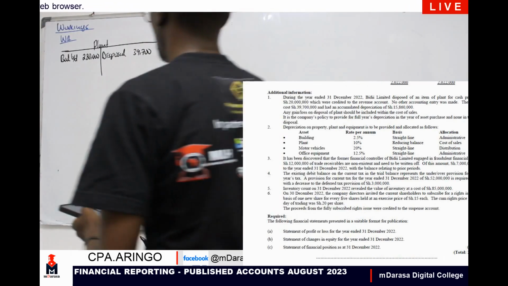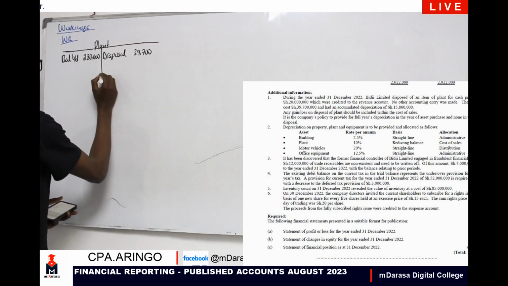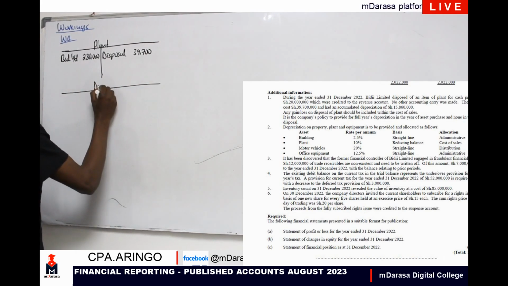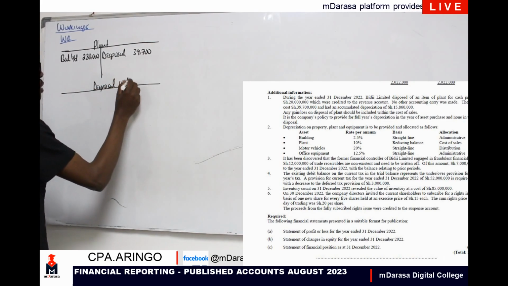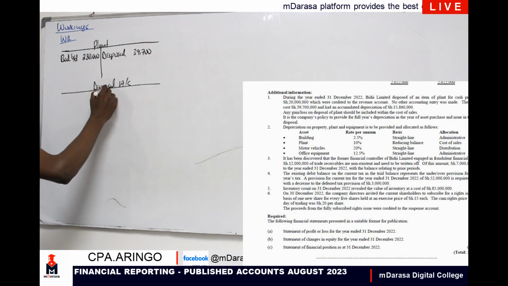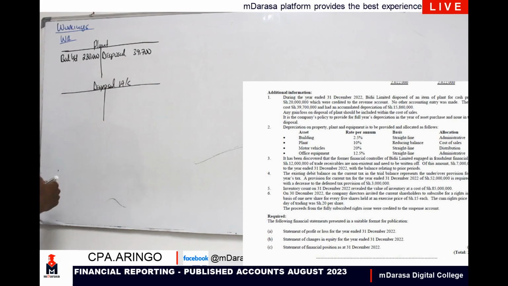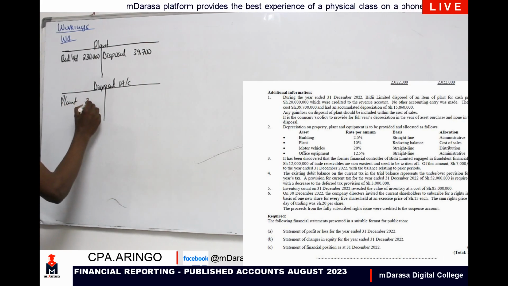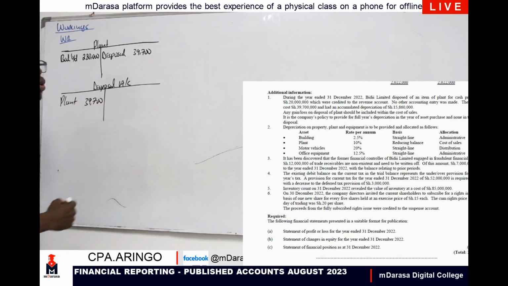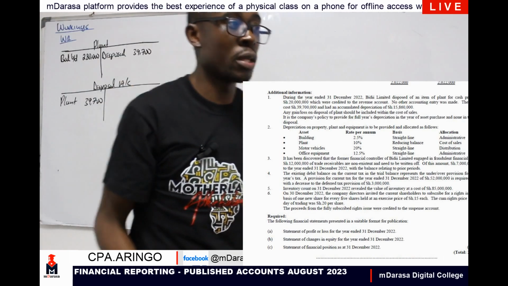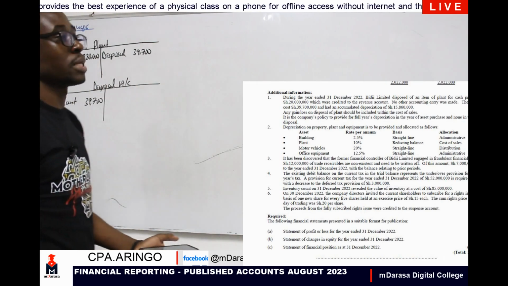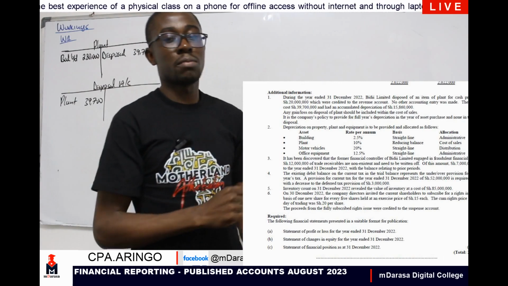Then, in this case, what are we told? I know very well I need to have these other accounts, like basically the disposal account here. So what you are doing, my good students, I have basically credited our plant. So therefore, I need to debit our disposal account here. So you're having plant 39,700. This is a double entry, the one that you are all familiar with. The next transaction will be for us to consider the accumulated depreciation of the item that is being disposed.